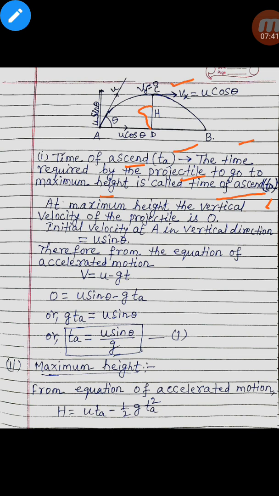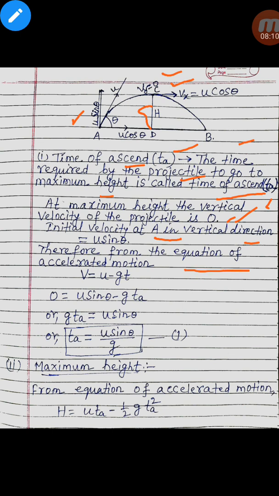At maximum height, the vertical velocity of the projectile is 0. Here Vy is written. Vy is the vertical velocity at point C. At point C, this vertical velocity becomes 0. The initial velocity at A in the vertical direction is u sin theta. At point A, the initial vertical velocity is u sin theta.